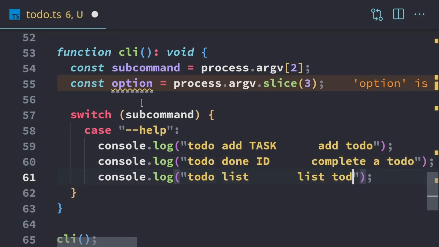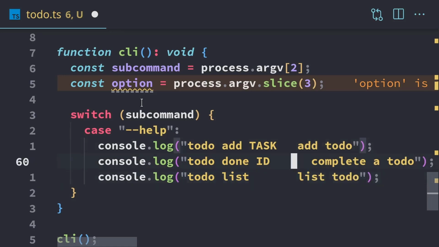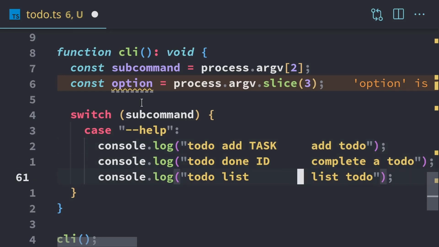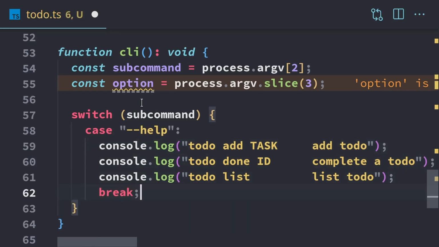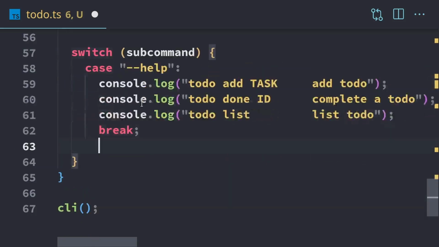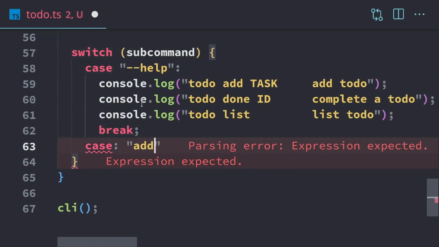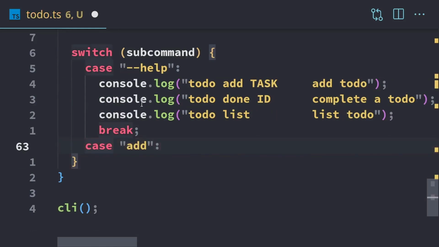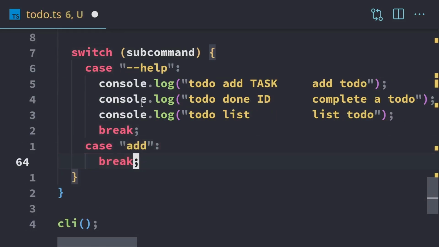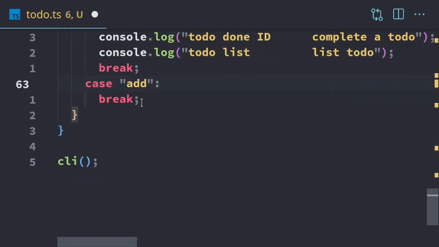This will be list to-dos. We'll just line this up. All right, looks okay. And we're going to break. We always break at the end of our cases. And so next we need a case for add. And we'll break. I'm just going to put empty code for all the commands that we're going to be doing.